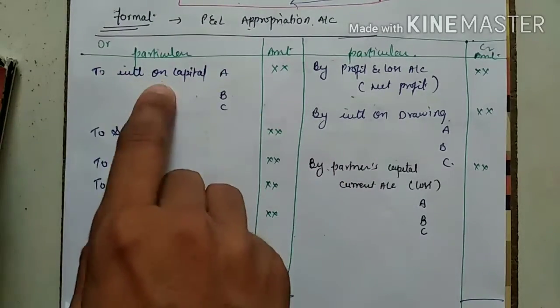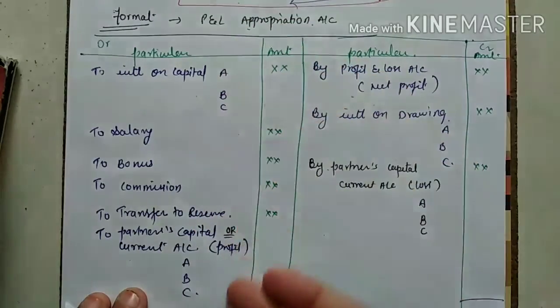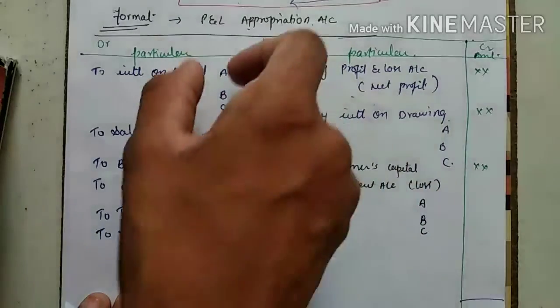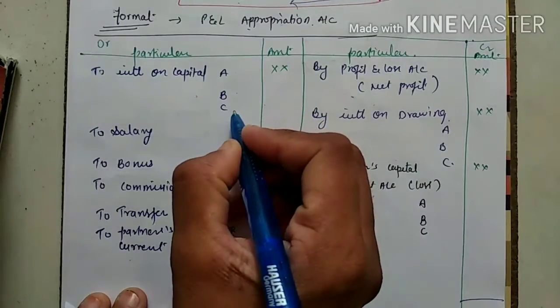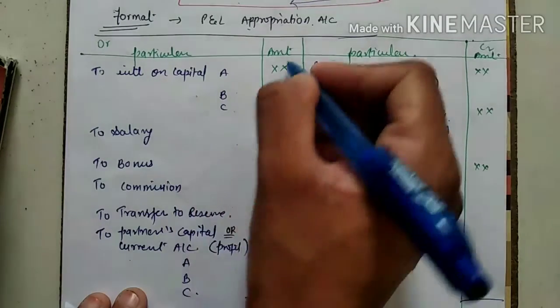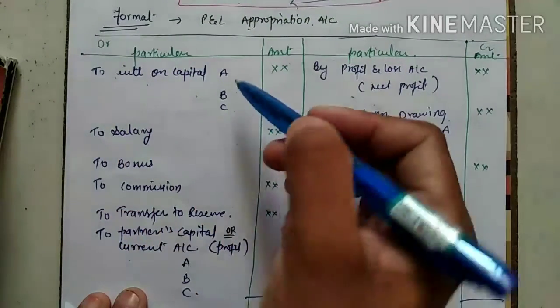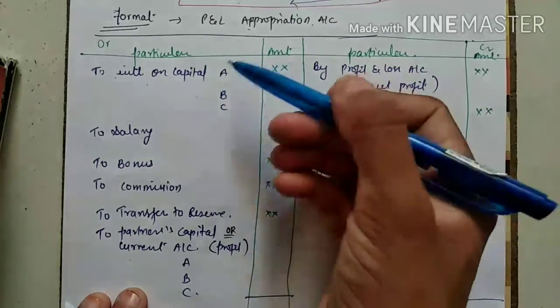So to interest on capital, ABC, I have taken ABC. Why? There are partners, and it can be any number of partners, 5, 2, or 3. I have written it just for example, okay? Or you can make an inner column. You can write the inner column first with all the partners' capital, add them, and write the total amount here. So both are correct, okay? So I have written to interest on capital ABC, correct? A partner, B partner, and C partner. Whatever capital they have contributed, we have to pay the interest.